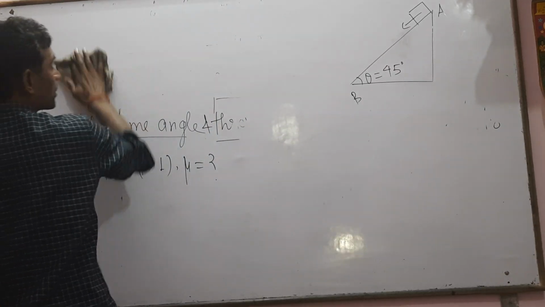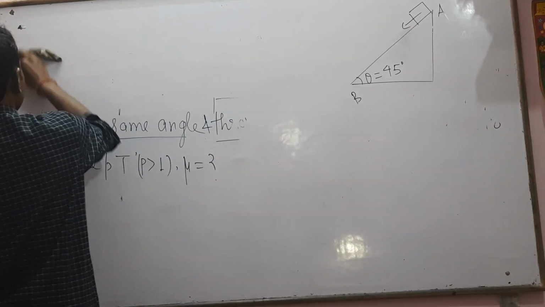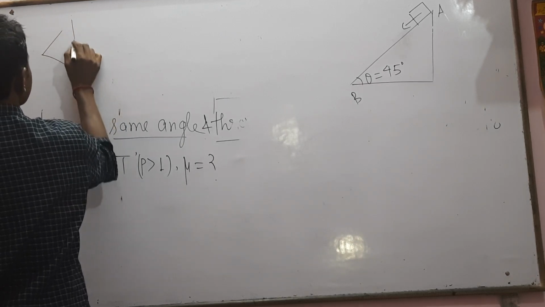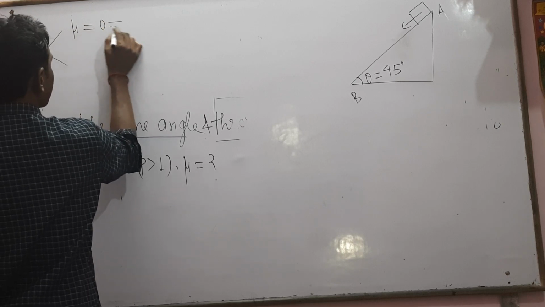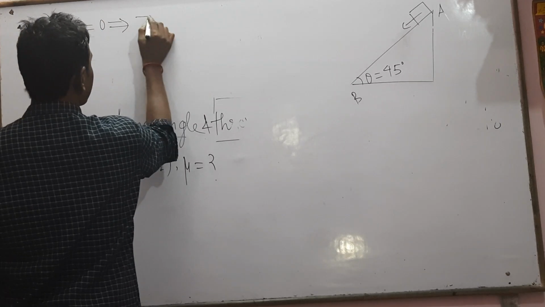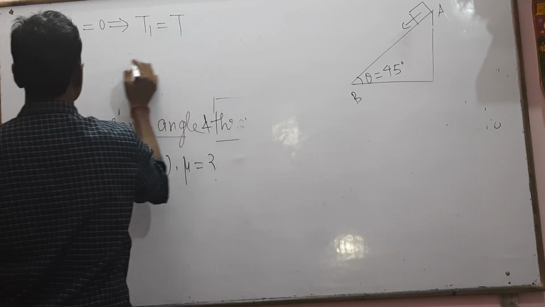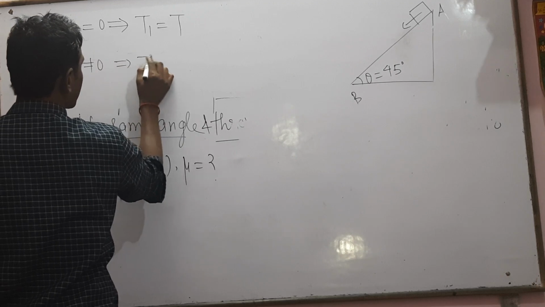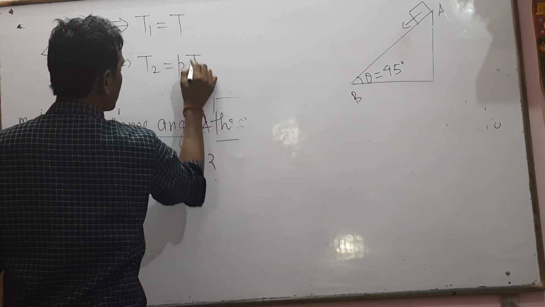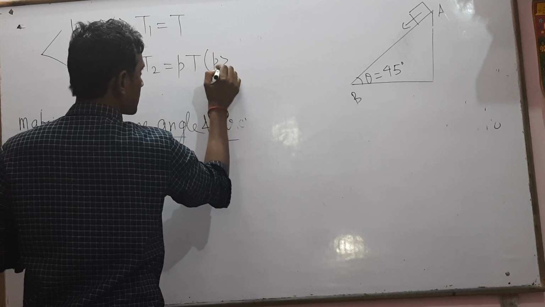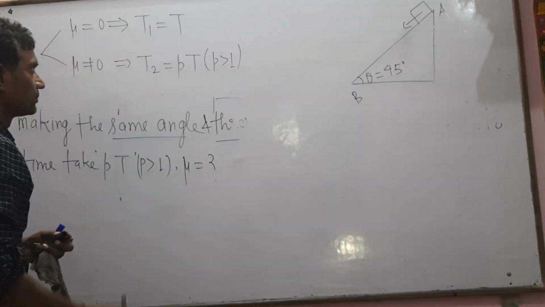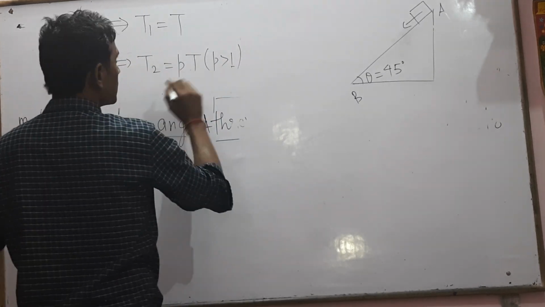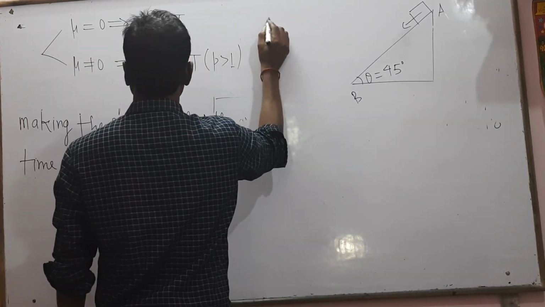If the coefficient mu equals 0, there are two situations. If mu equals 0, meaning a smooth surface, the time taken T1 equals capital T. If mu is not equal to 0, then the time taken T2 equals p into capital T, where p is any constant greater than 1. So we have to calculate the value of mu.